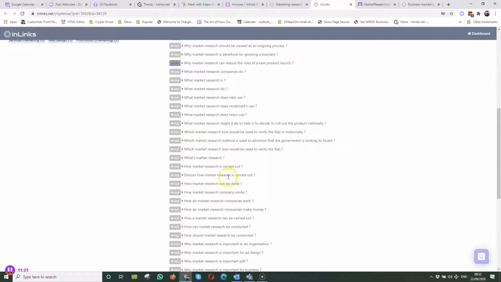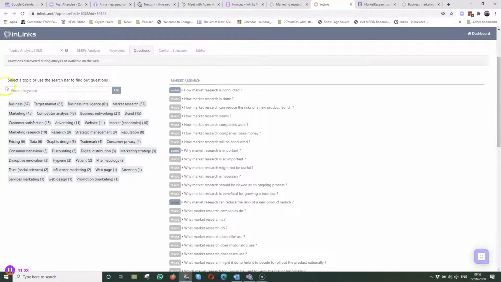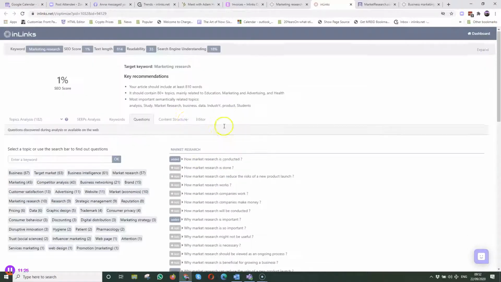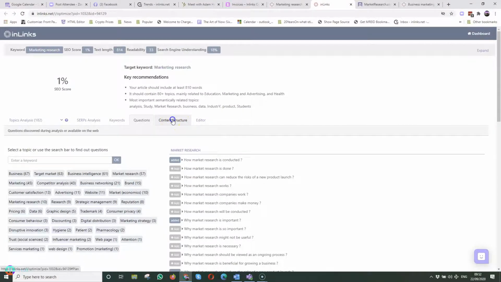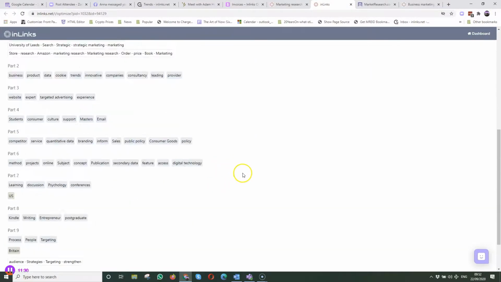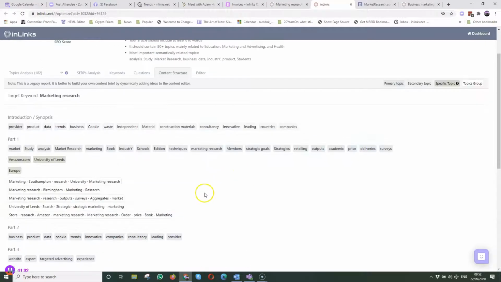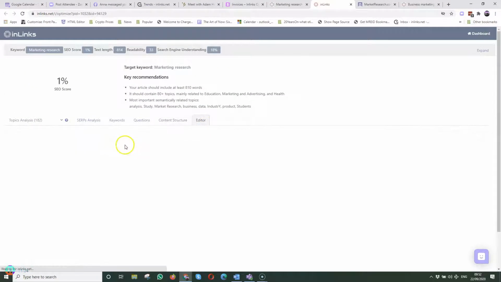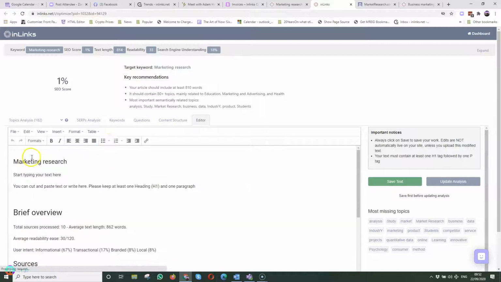So then we can come up with lots of other questions, and I can also put in a keyword here and start generating more questions. But it's enough for me to be getting on with. I could, if I want, use this as my starting brief, so I could just give this to somebody. But I'm going to just get into my editor and start typing from here. If you have a free account, you can still use this, but only once, I think. So you would need a paid account to be able to use this more than once. But I'm going to use that to create my content, and you'll see my content on the blog, and we'll see how it goes.